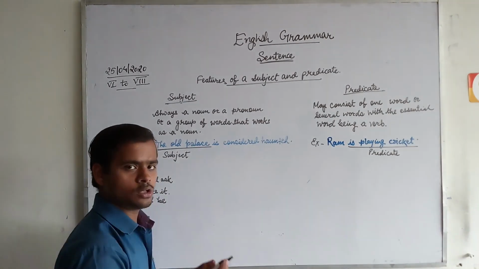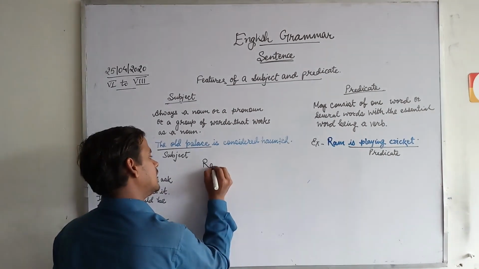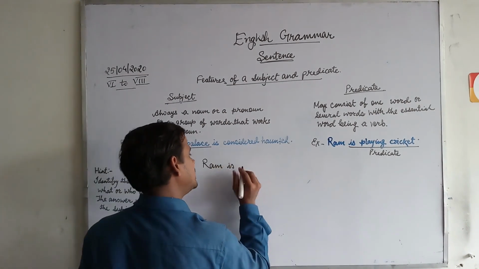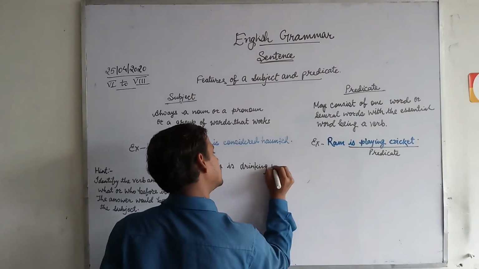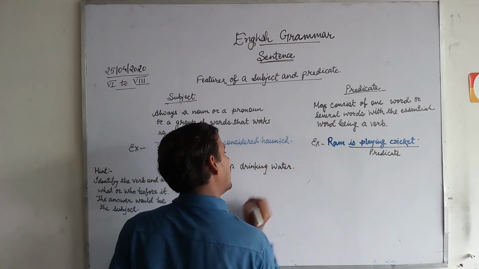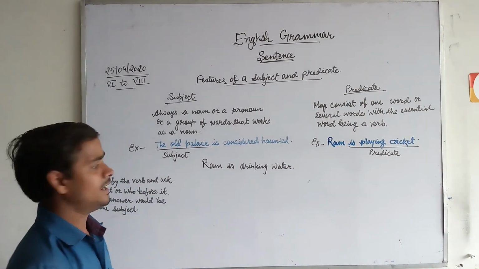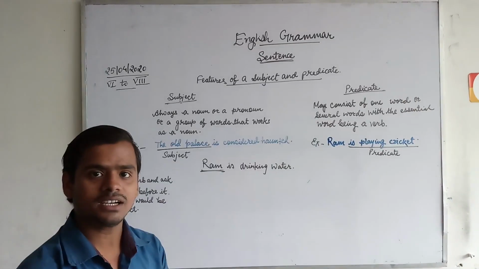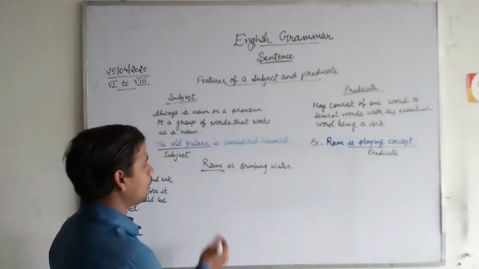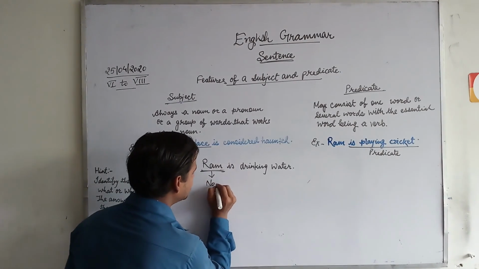I can take a noun also here. You can see Ram is drinking water. राम पानी पी रहा है. तो राम क्या है? राम करता है. Ram is a subject and also it is a noun.